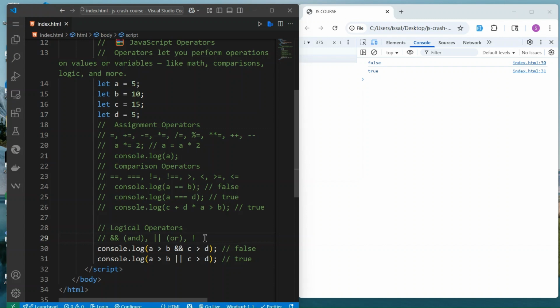But there is also another way, which is to use the exclamation point. Let's do it.